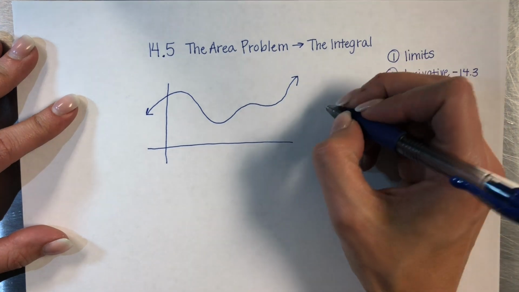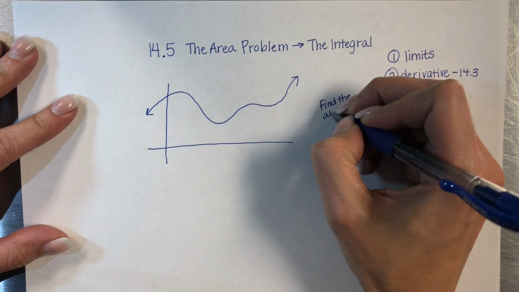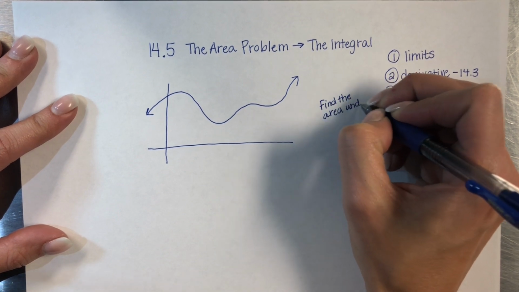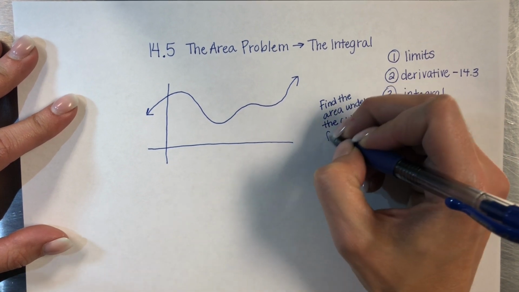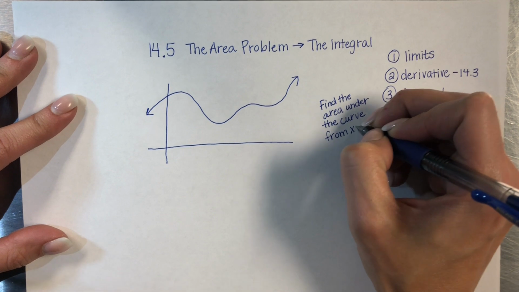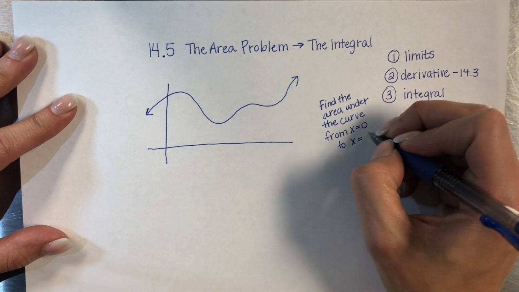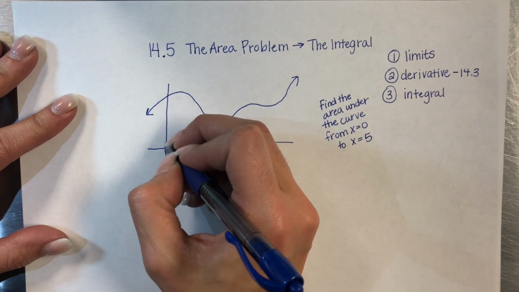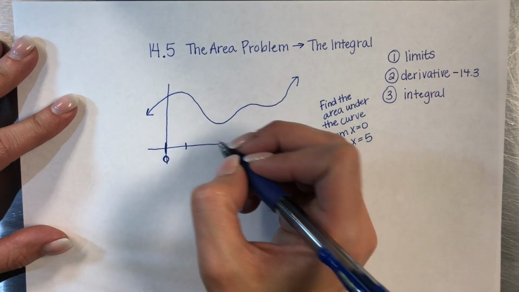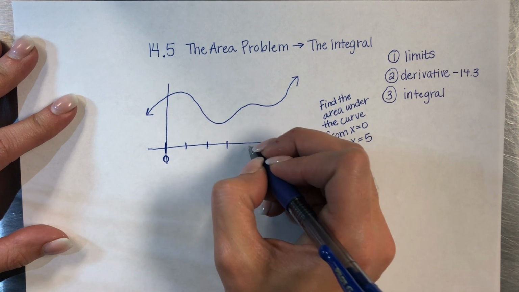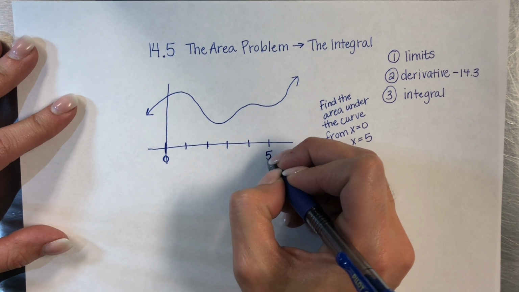And they say something like we want to find the area under this curve from x equals 0 to x equals 5, something like that. So obviously right here, that's where x is equal to 0, and I'm just going to say 1, 2, 3, 4, and 5. Okay, there's x is equal to 5.